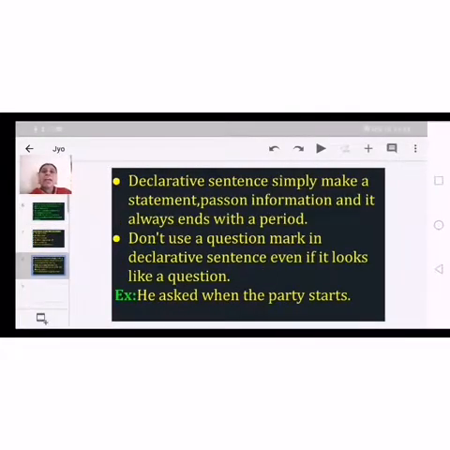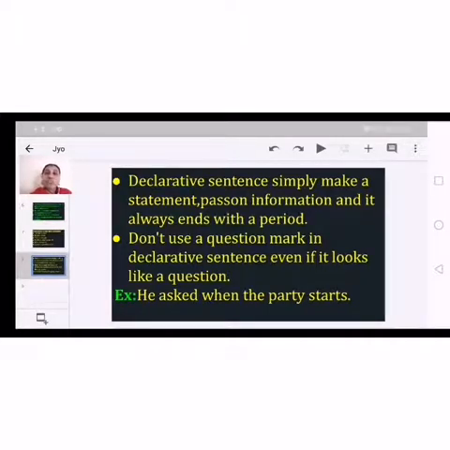And let's have a glance at the functioning. Okay, so declarative sentences simply make a statement or pass on information, and they always end with a period. We have already discussed it. It ends with a period, with a full stop. It always passes on information.